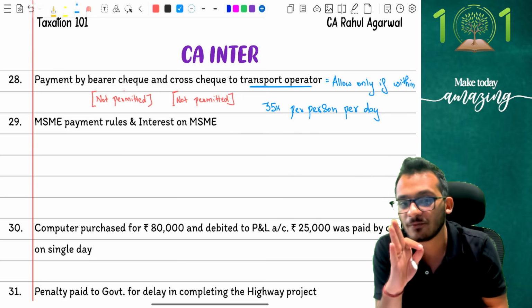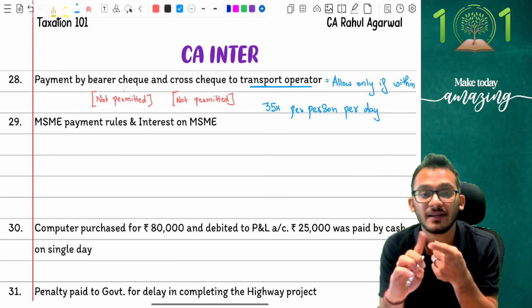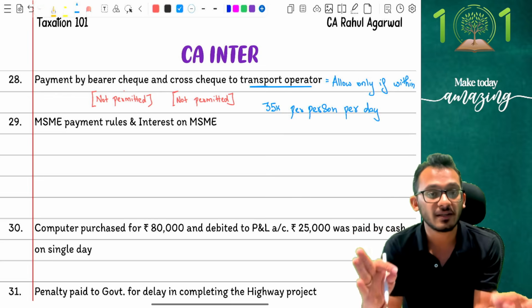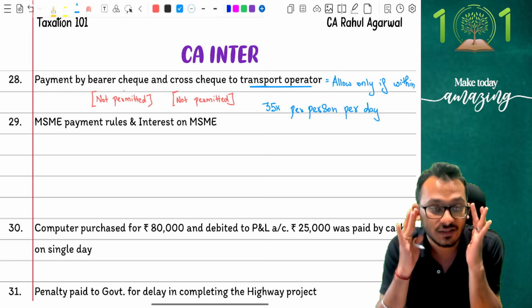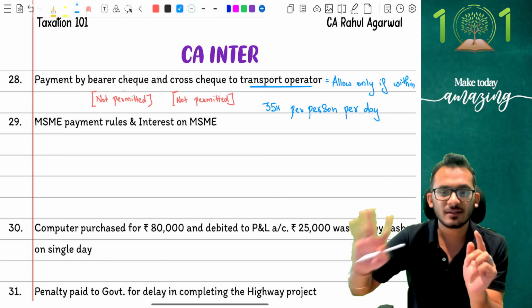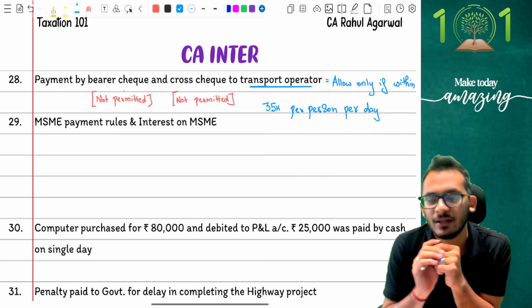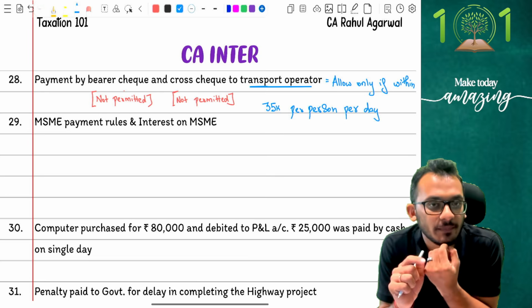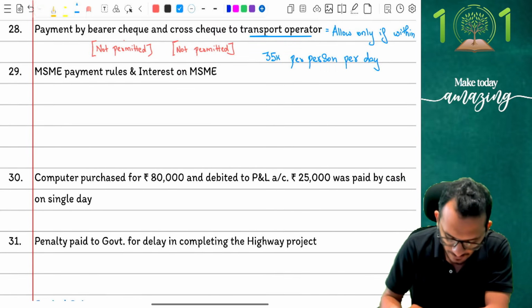Yes, so be extremely careful on these conditions, people. Be very, very mindful that a bearer cheque and cross cheque is also not considered as a permitted mode and will trigger 43 conditions, which means if it was not a transport operator, I would have restricted to 10,000. But because it is a transport operator, I'm restricting to 35,000. And that's what the provisions are. Clear with me on this? Yes, be very, very careful on this adjustment.